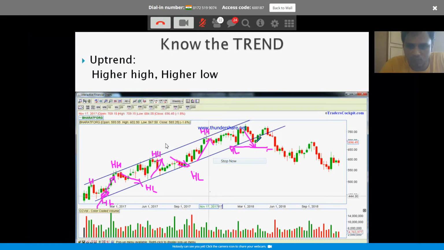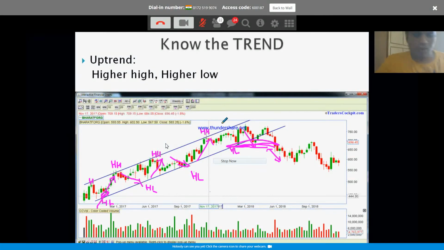In the next pullback, this low has been broken, right? The moment this low has been broken, you will be looking to exit your long position because the trend has changed. This is an uptrend, bullish trend, whatever you like to call it.